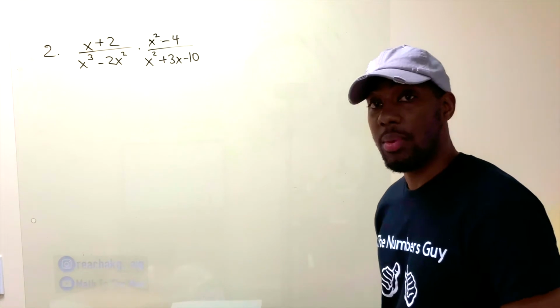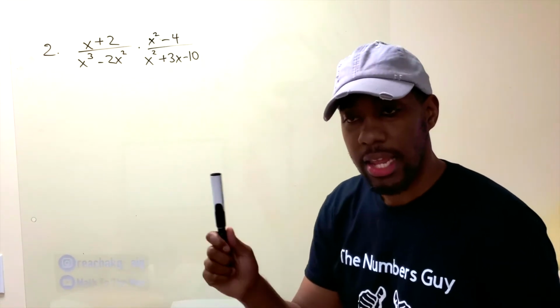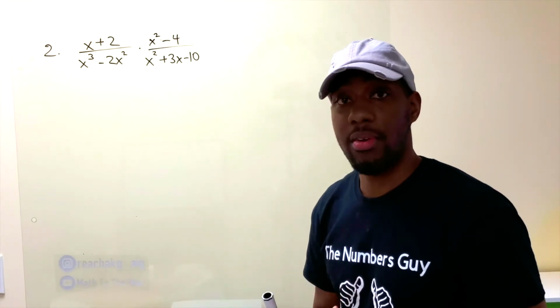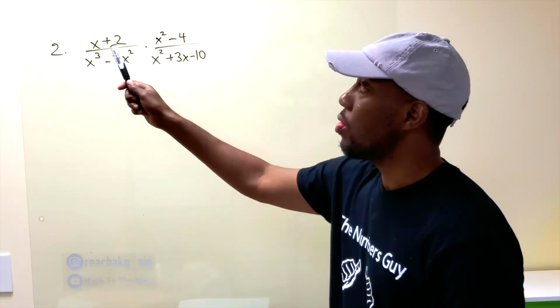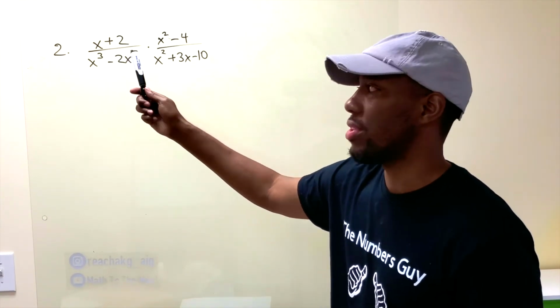All right, let's look at number two. So look at the numerator. Always look at the numerator and the denominator and ask yourself, is it factorable, using any of the factoring methods I know? You always start with GCF. You don't have anything in common at the top. It's not a quadratic.